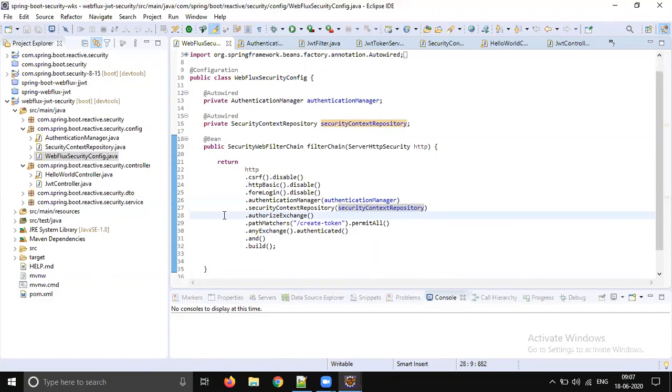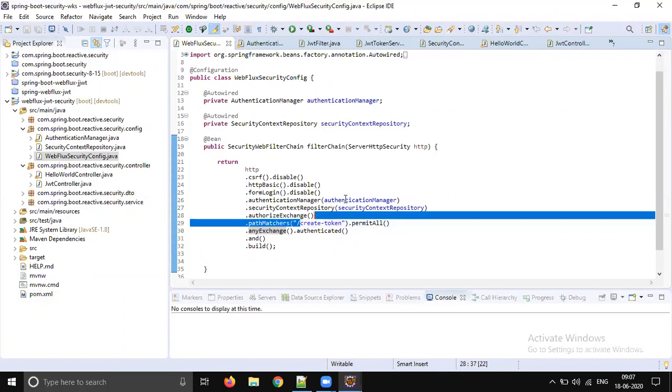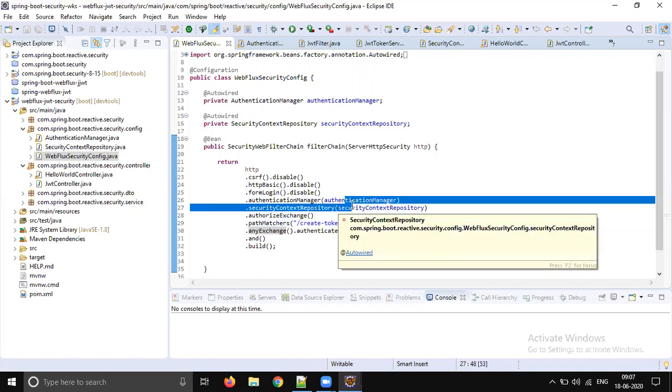Here it is authorized exchange, and we need to allow customers to create token without authentication. Yes, we are doing that. So there it is ant matches. Here it is path matches, and any other request which is other than create token must be authenticated. So any request other than create token should come through these two classes, right?